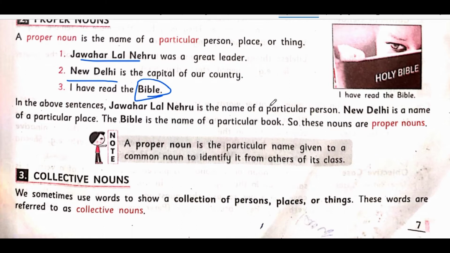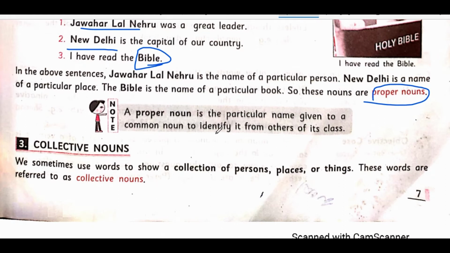So it is already clear, I think. In the above sentences, Jawaharlal Nehru is the name of a particular person. New Delhi is the name of a particular place. Bible is the name of a particular book. So these nouns are called proper nouns. So remember, it is a very good note given here.